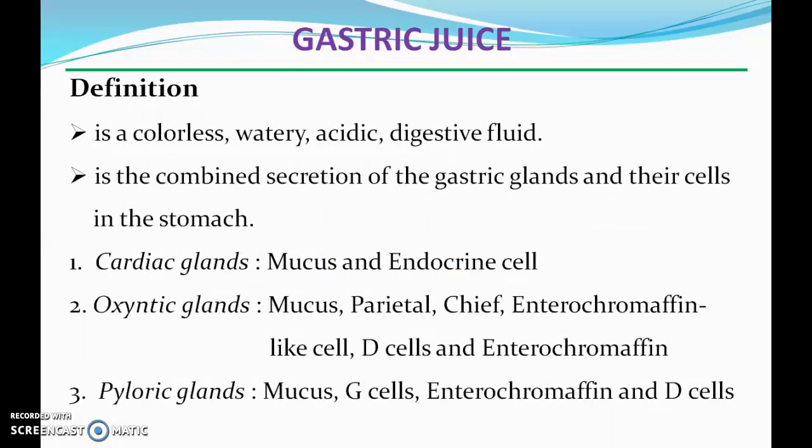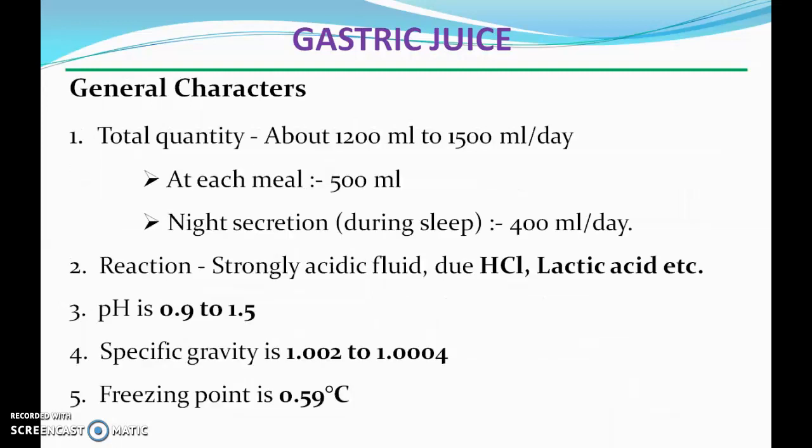So dear students, gastric juice is a colorless, watery, acidic digestive fluid which is responsible for digestive purpose. It is the combined secretion of gastric glands and their cells in the stomach. The glands in the stomach are cardiac glands, oxyntic glands and pyloric glands. And their cells are mucous cells, endocrine cells, chief cells, parietal cells, enterochromaffin-like cells, D cells, G cells, etc.